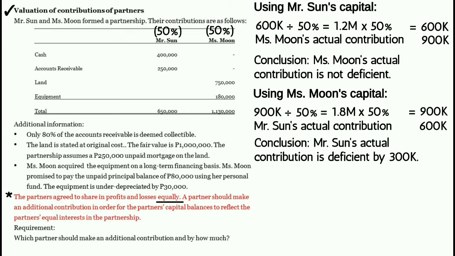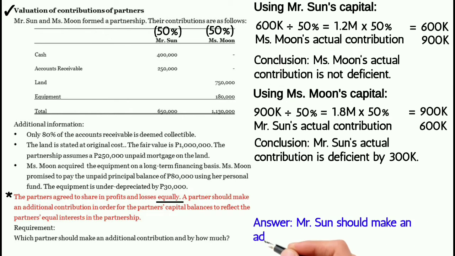Now, we can already answer the requirement which partner should make an additional contribution and by how much. The answer is Mr. Sun should make an additional contribution of 300,000 pesos.